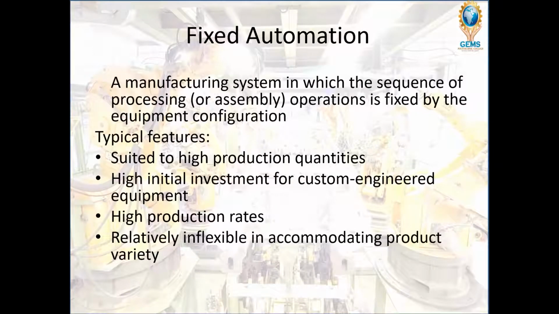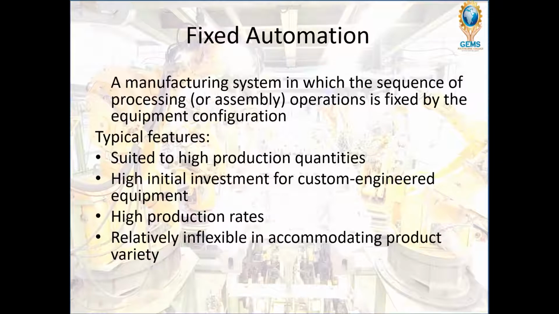Fixed automation. Fixed automation is a manufacturing system in which the sequence of processing or assembly operations is fixed by the equipment configuration. This fixed automation is otherwise called hard automation. This type of automation is made for a specific product, so the machinery or the hardware is fixed for that particular product, and it is used for high production quantities. Where high production quantity is required, we go for fixed automation.